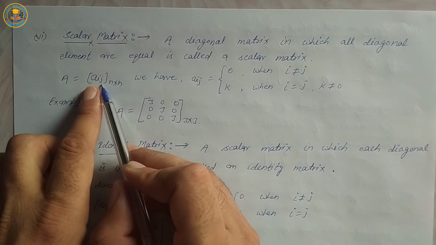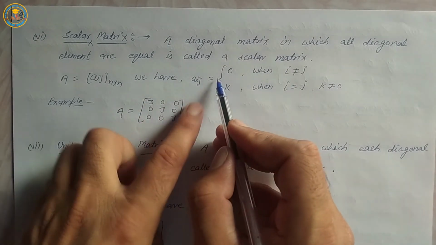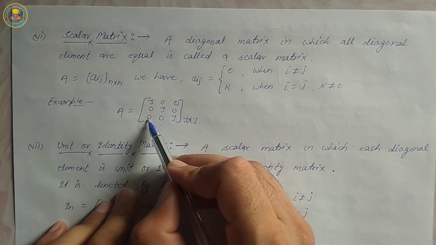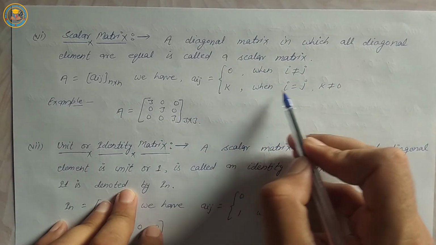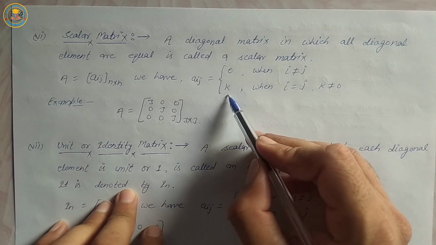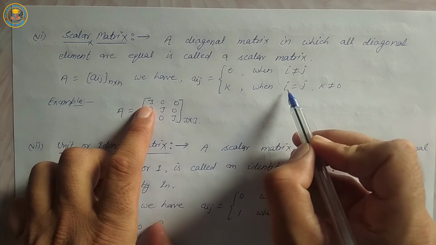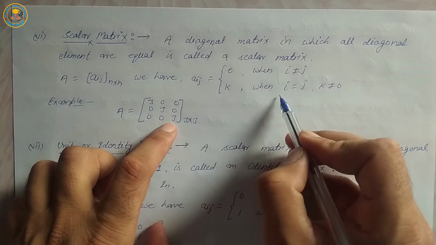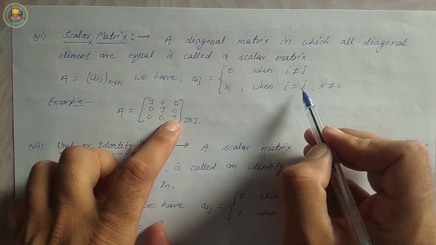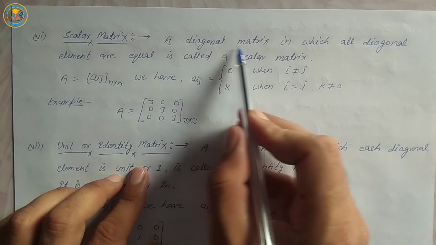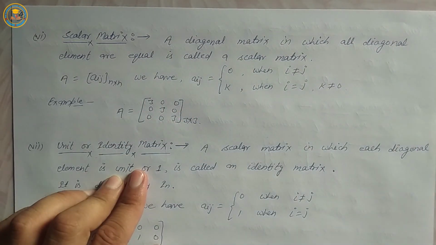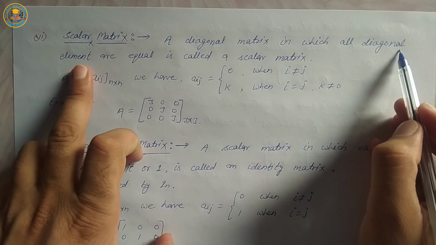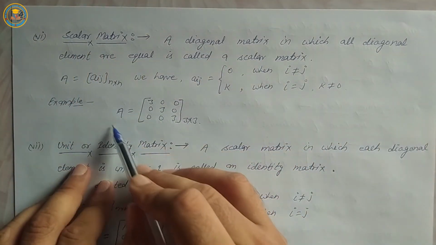Such that A is equal to [aij] n cross n, we have aij is equal to 0 when i not equal j, and aij equal to k when i equal to j, where k means a constant number, k not equal 0. When i equal to j, a11 is 3, a22 is 3, a33 is 3. Again, scalar matrix: a diagonal matrix in which all diagonal elements are equal is called a scalar matrix. 3, 3, 3 diagonal elements are equal, so it is called a scalar matrix.